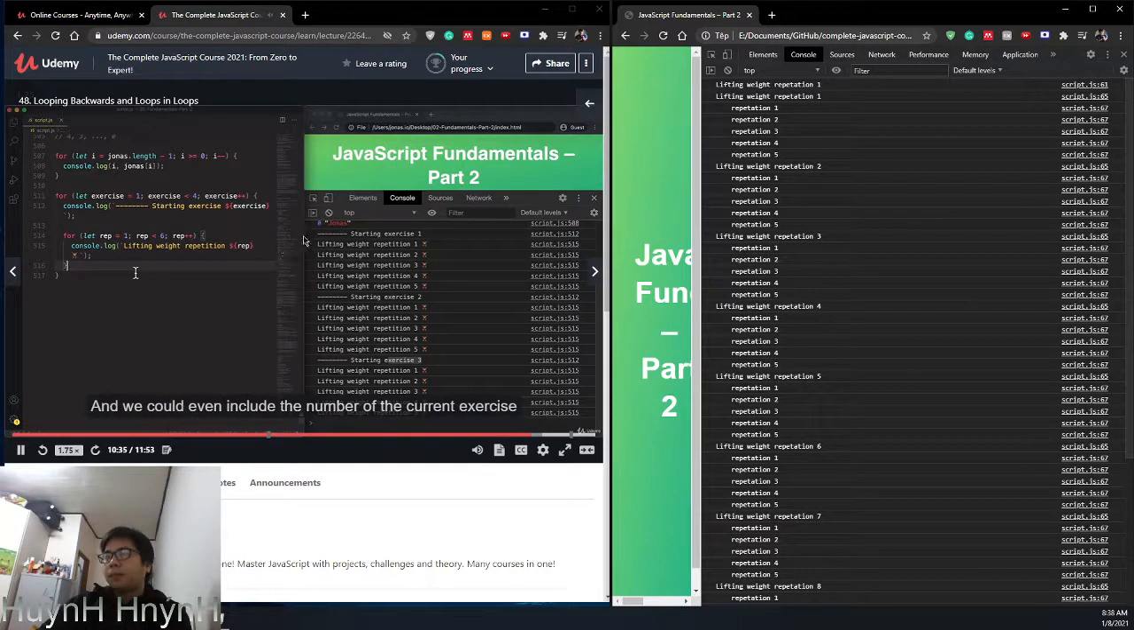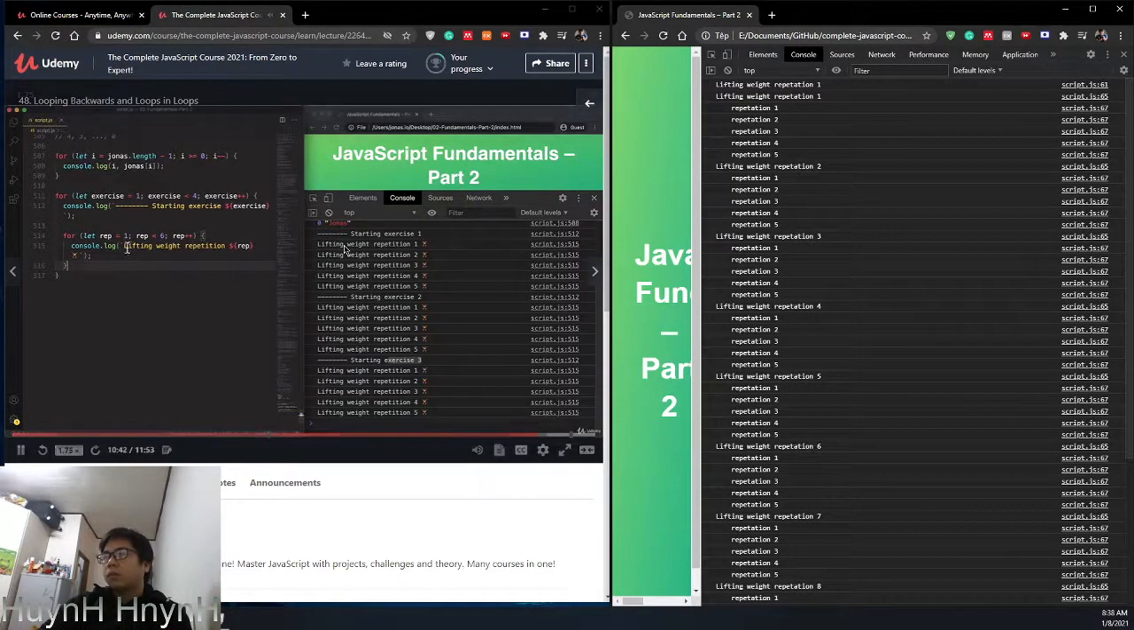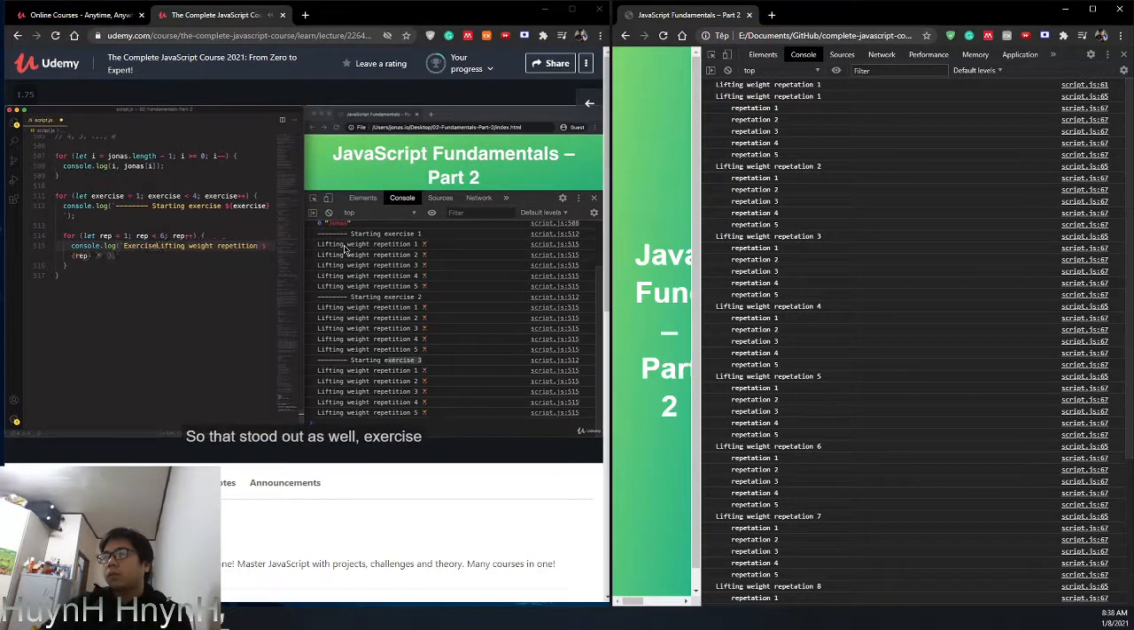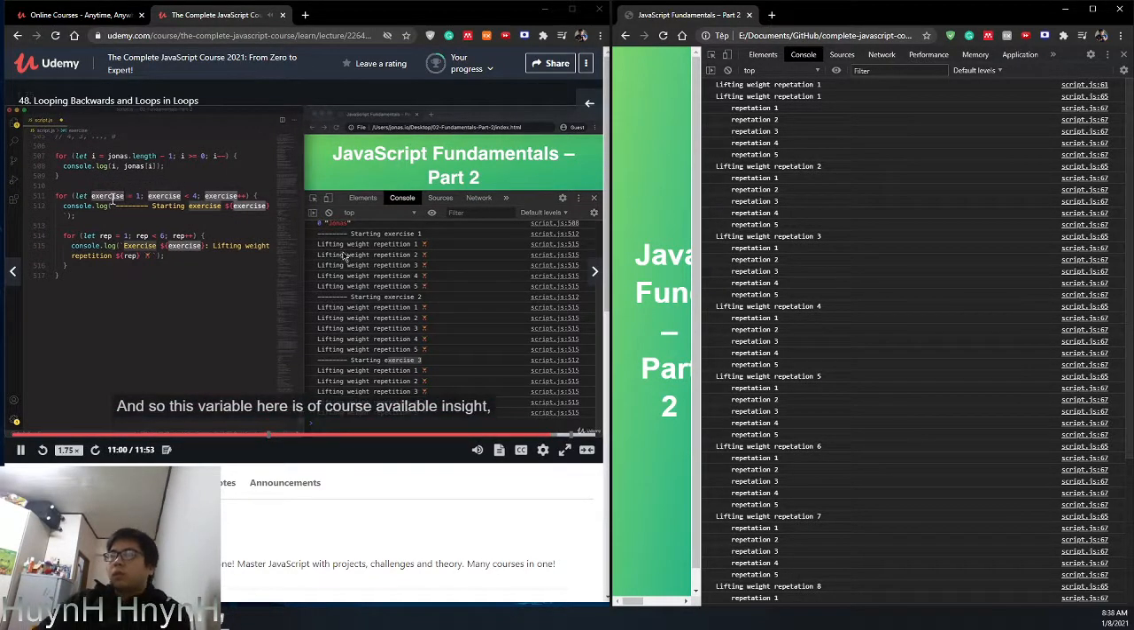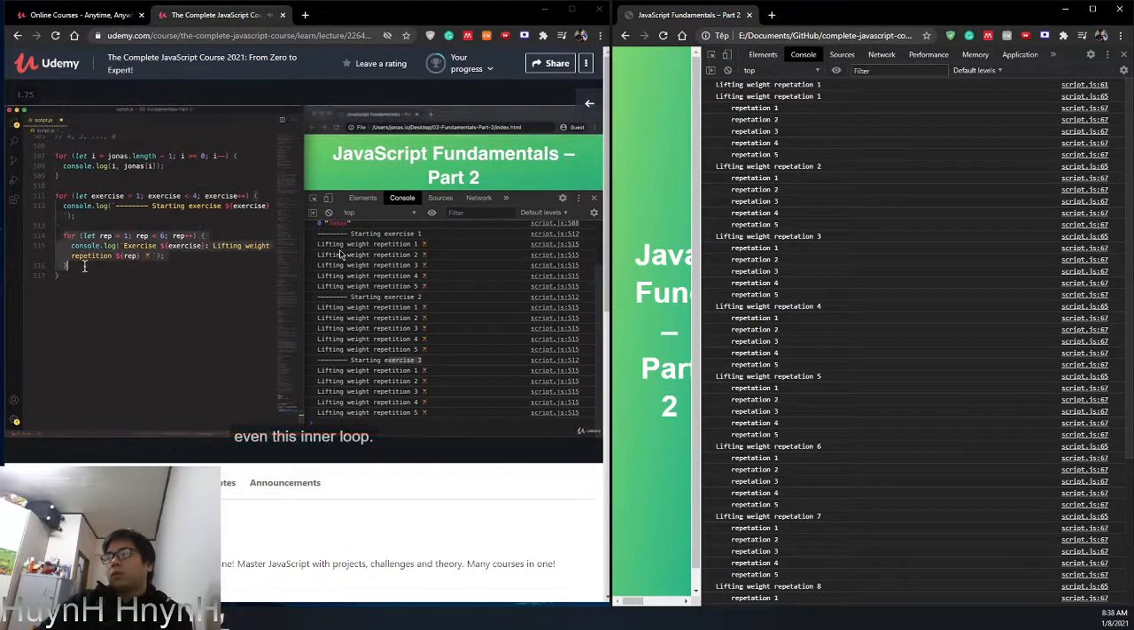Okay? And we could even include the number of the current exercise in this string that we're printing here. So let's do that as well. Exercise, and then exercise. So this is the variable that we get from the outer loop. And so this variable here is, of course, available inside this whole loop. And that does include all the inner code, even this inner loop. And so that's why we can access this variable here as well. And so now we should see exercise 1 printed for these 5, then exercise 2 printed for these 5, and exercise 3 for the last ones.